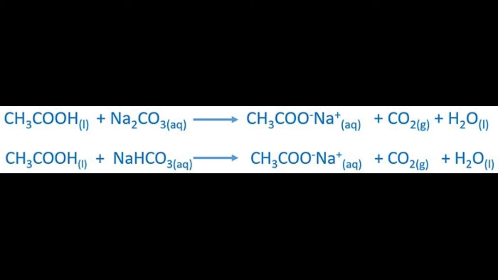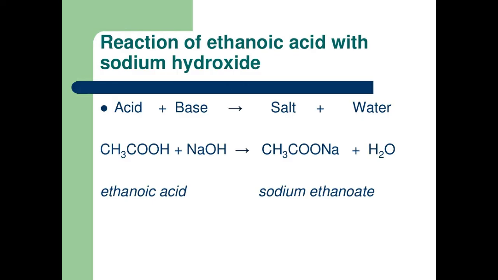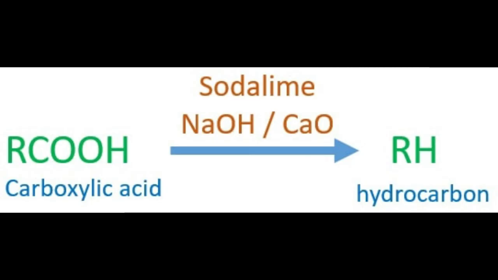The next one is reaction with base. Ethanoic acid reacts with sodium hydroxide to form sodium ethanoate and water. CH3COOH plus NaOH, that is acid plus base, will give you salt plus water, that is CH3COONa plus H2O. The last one, decarboxylation or removal of carbon dioxide.